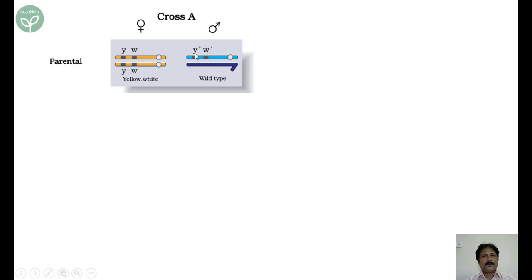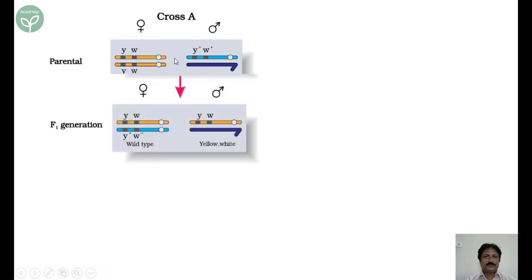So a single copy of Y plus will give the wild type expression. A single copy of W plus will give the wild type expression. Now what happens if we make a cross between these two? As per Mendelism, this X chromosome separates, and this X chromosome and this Y chromosome separate.